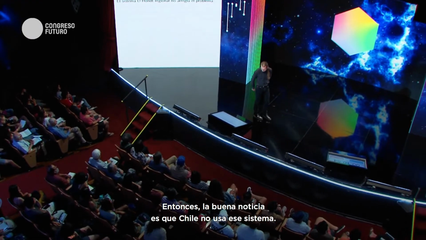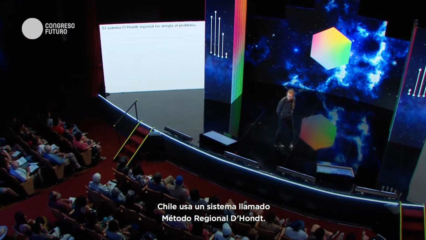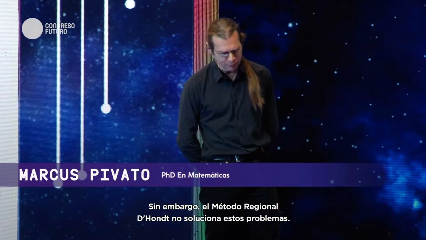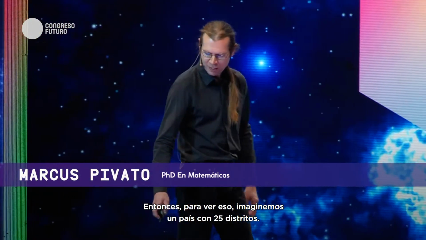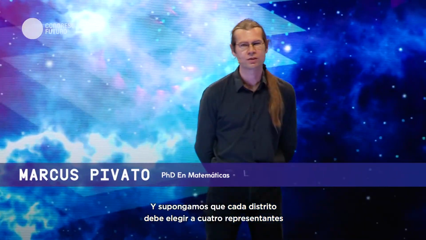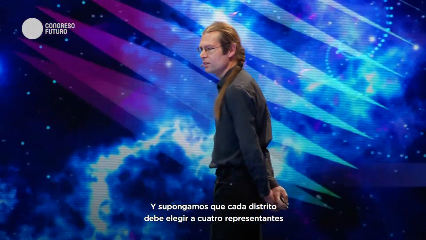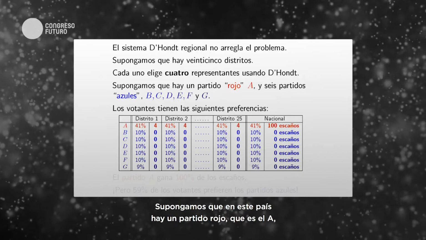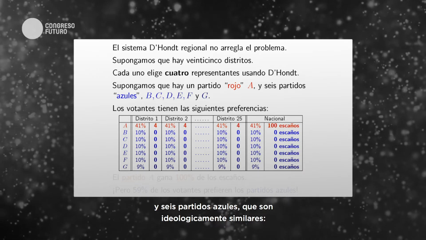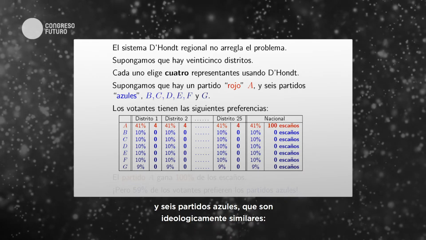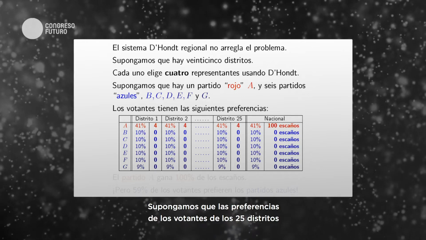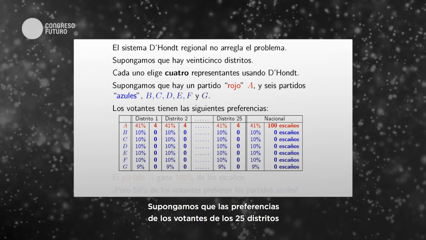The good news is that Chile does not use that system. Chile uses something called the regional D'Hondt method. However, the regional D'Hondt method does not fix these problems. To see that, let's imagine a country which had 25 districts, and suppose each of these districts is going to elect 4 representatives using the D'Hondt method. Now suppose that in this country there is one red party, A, and there are 6 ideologically very similar blue parties, which I'm going to call B, C, D, E, F, and G. Suppose that the preferences of the voters in these 25 districts are as shown in this table.